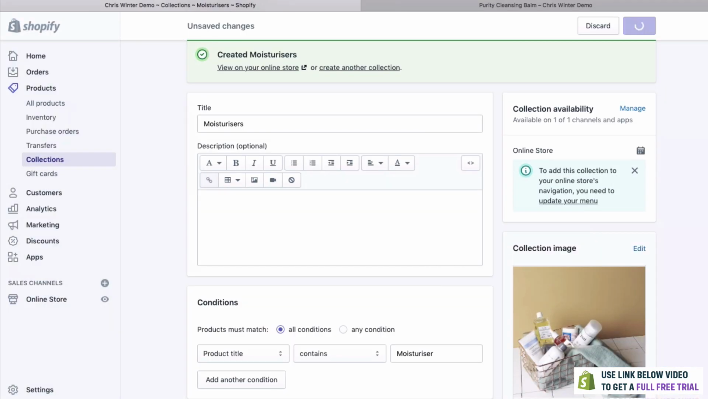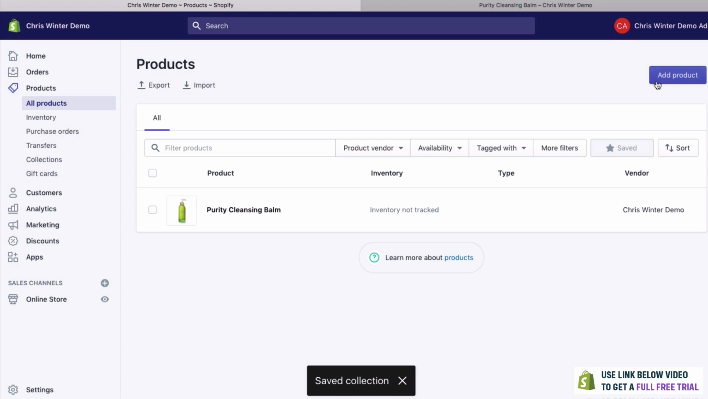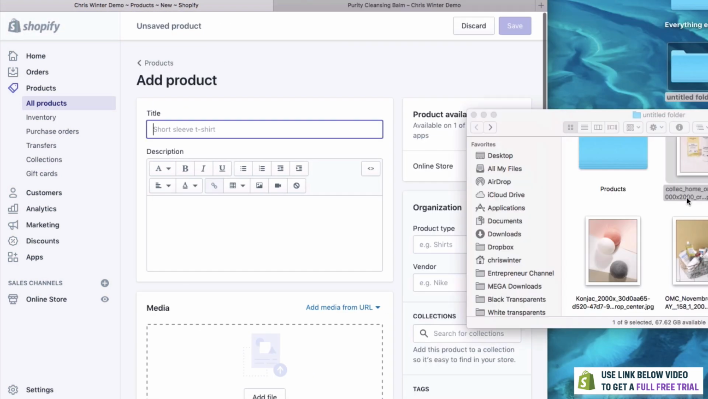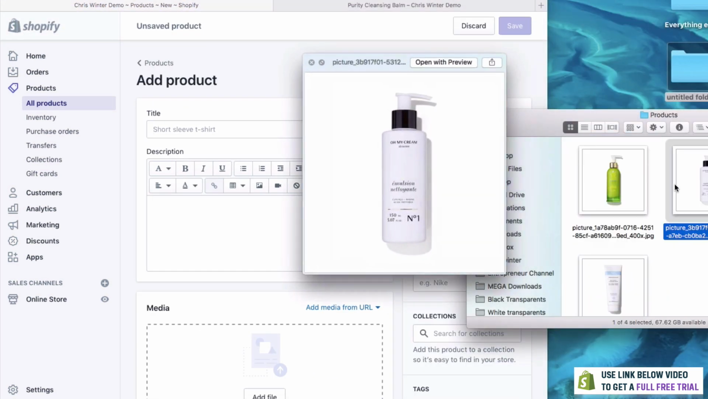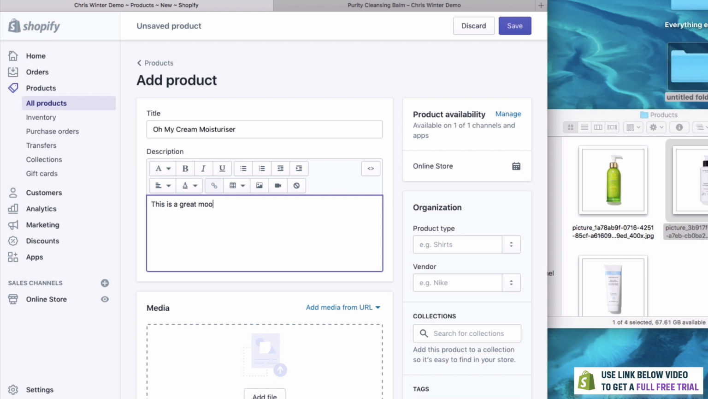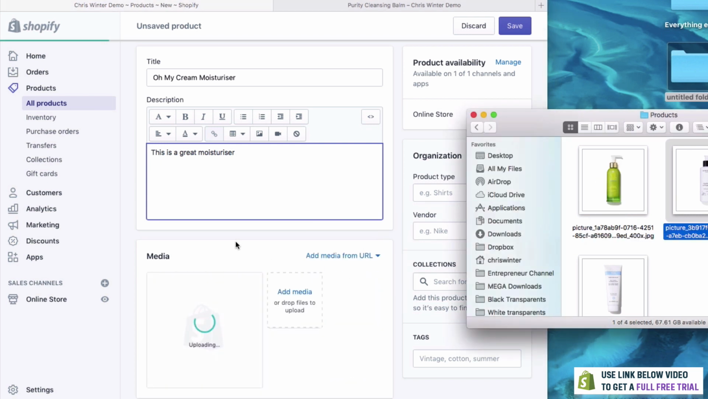That's fantastic. Why not let's add another product. Let's add a moisturizer to see if it works. So again, we go to products, click add product. Let's have a look at the products we've got. We've got this one here. It's called Oh My Cream. We can add a little description. This is a great moisturizer. We'll drag in a photo right here. We can throw this one in.